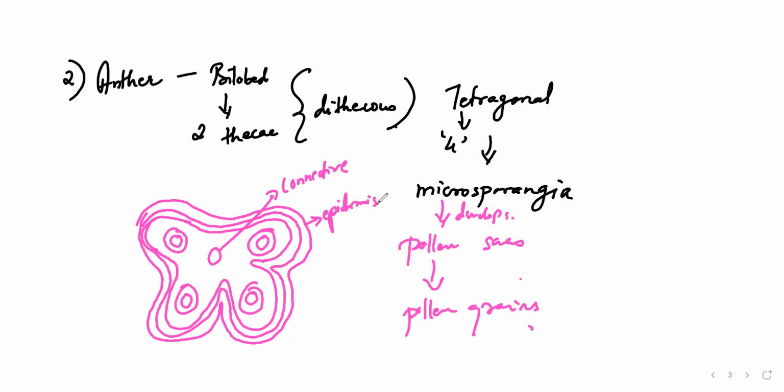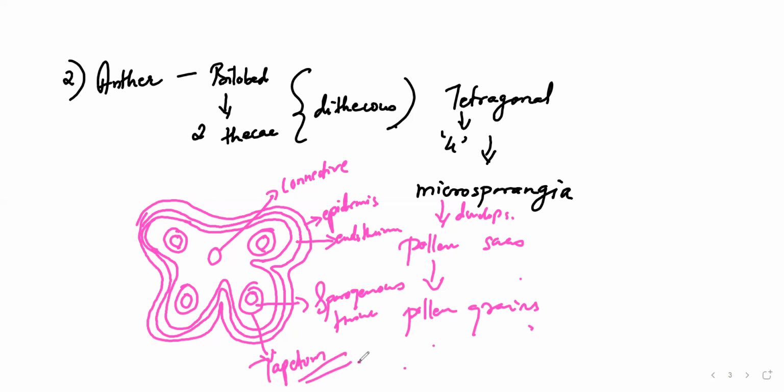Okay, then you have the middle part, which is called the endothecium. Then these four circular things which you can see over here are nothing but the sporangious tissue. Then the outer layer of this particular sporangious tissue is termed the tapetum, a very important point.